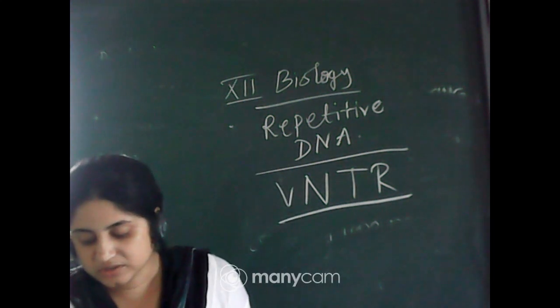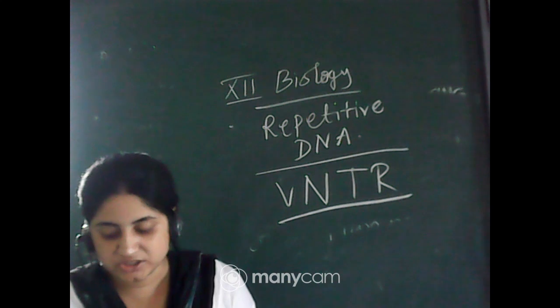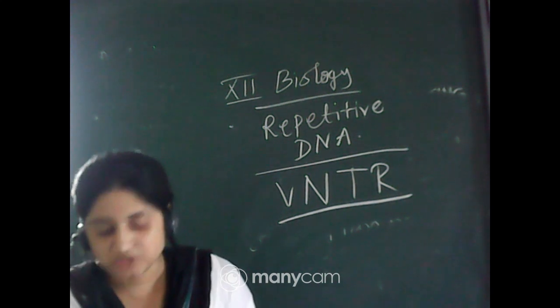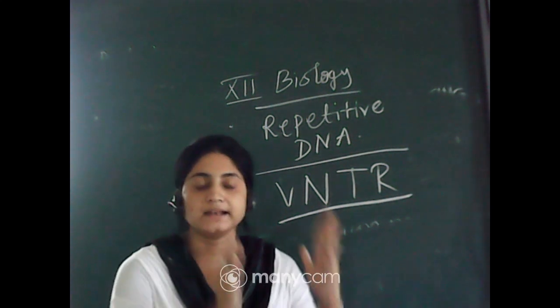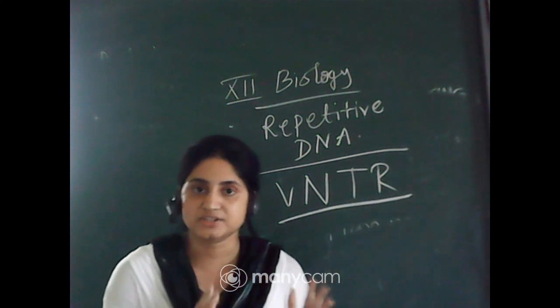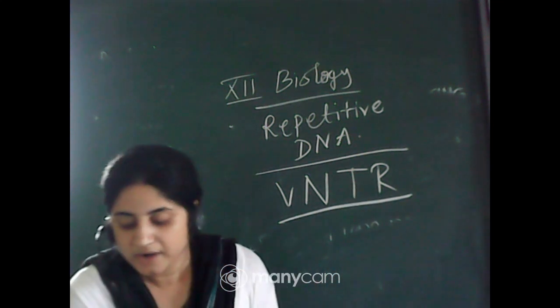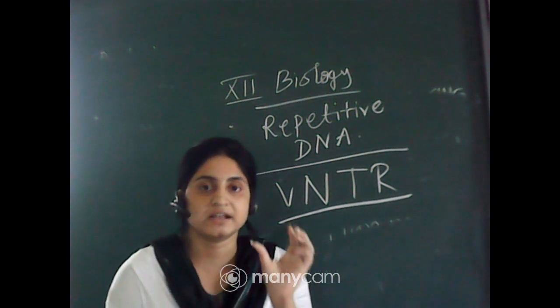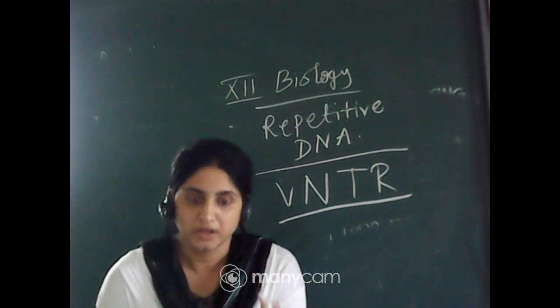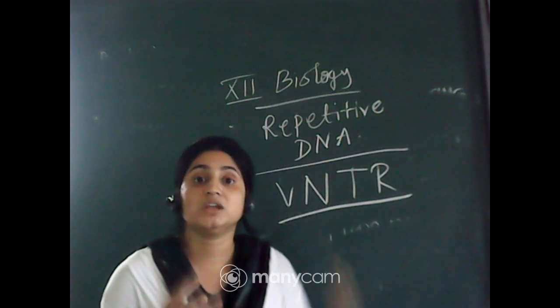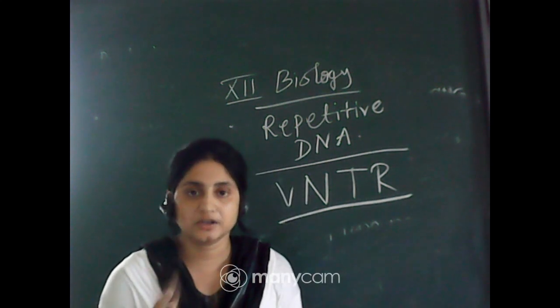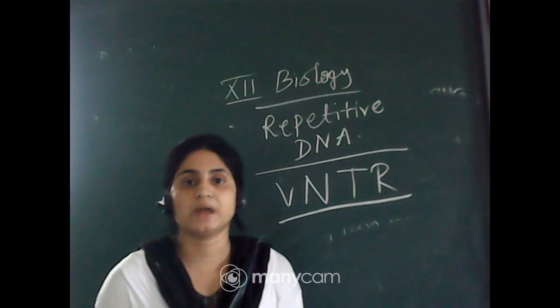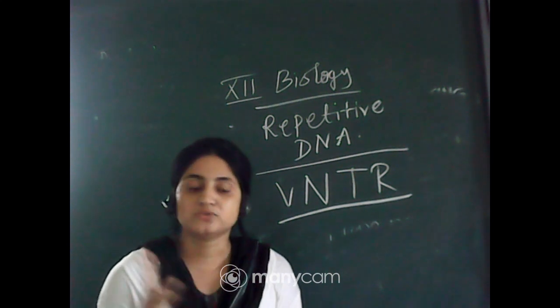The technique used earlier, VNTR, included isolation of DNA and digestion of DNA. First, the satellite DNA, that is the repeated DNA, is isolated from the large DNA. Then digestion of DNA by restriction endonucleases. Restriction endonucleases are also called molecular scissors, because they are able to cut the DNA into fragments.